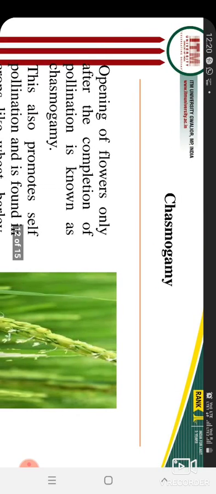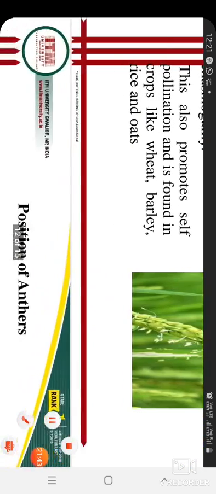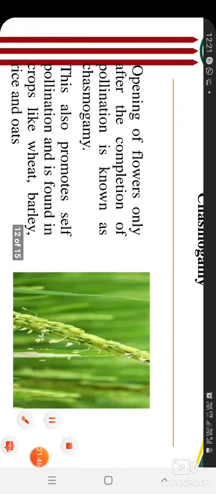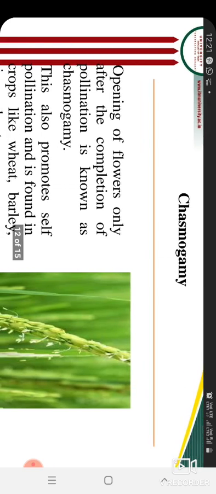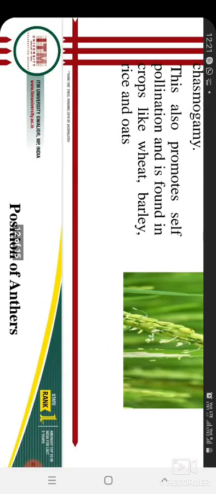So no chance is there for cross-pollination, because pollination is already over, only a very small chance. Why do these flowers go for self-pollination? Because male and female parts are present in the same flower, but the flower opens after pollination. So the chasmogamous flower will definitely go for self-pollination.